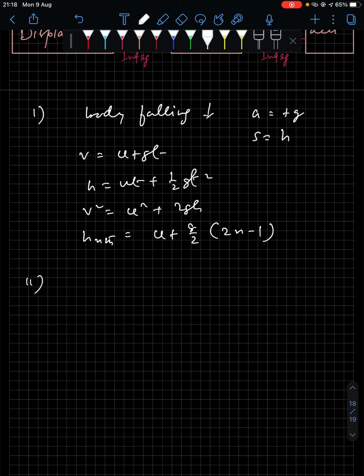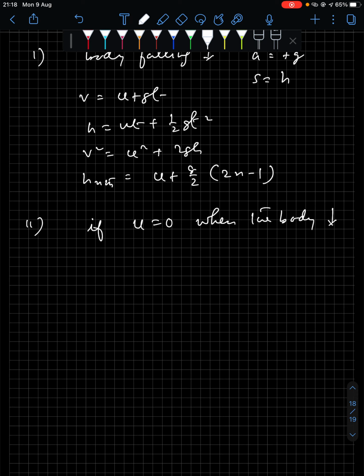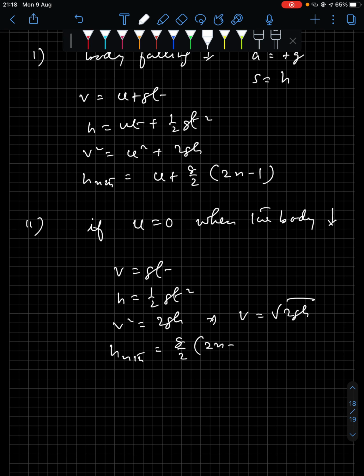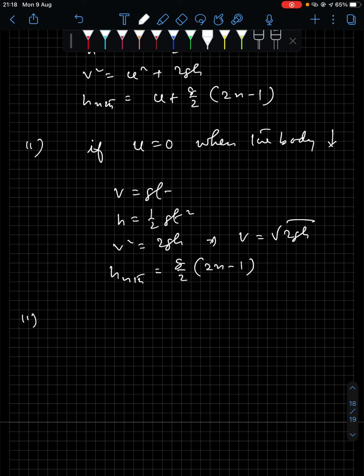Now while the body is falling downward, if u equals 0, just put u equal to 0 in the previous set of equations, and what you get is v equals gt, h equals half gt square, v square equals 2gh, and from here v equals the square root of 2gh, and hnth equals g by 2 times (2n minus 1).